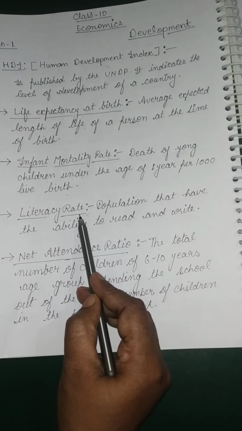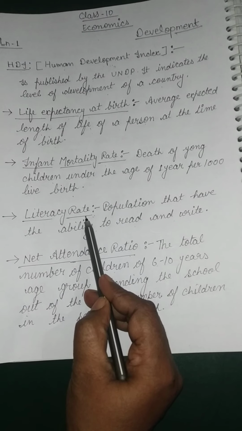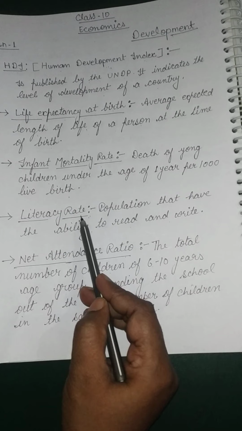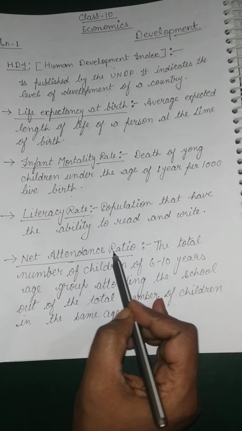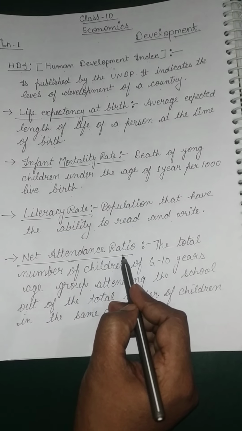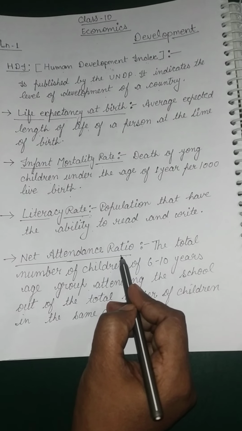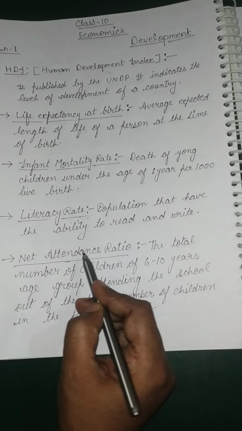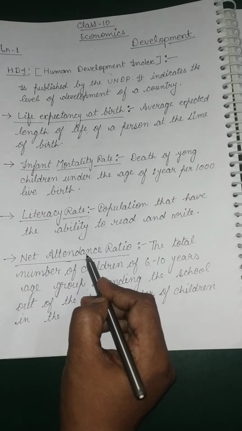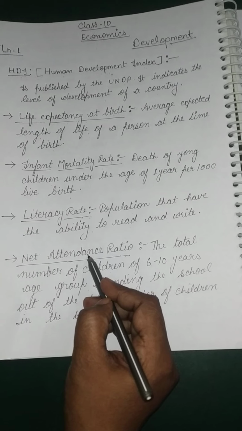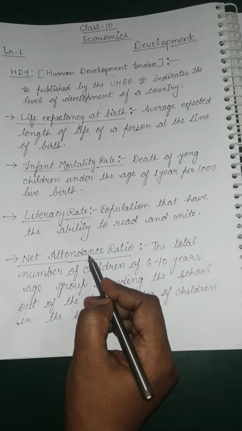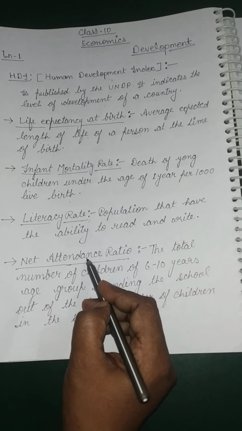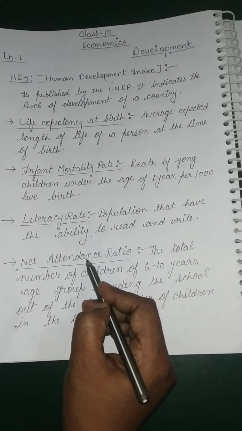Literacy rate means the population who have alphabetical knowledge and the ability to read and write; they come in the literate population. Same with net attendance ratio: the number of children aged 6 to 10 years who are attending school form the net attendance ratio of a country. The last is per capita income, which we have earlier discussed. Per capita income means the average income or per person income of a country.